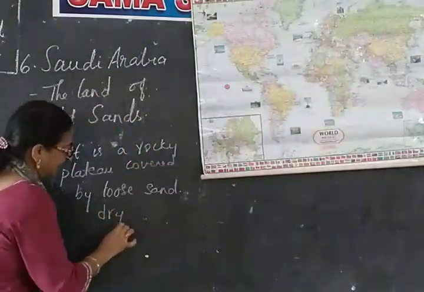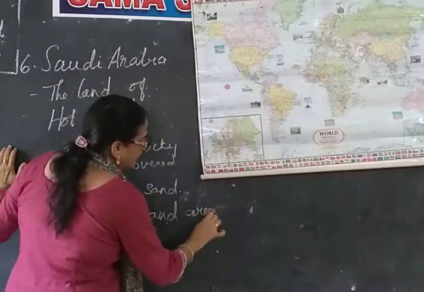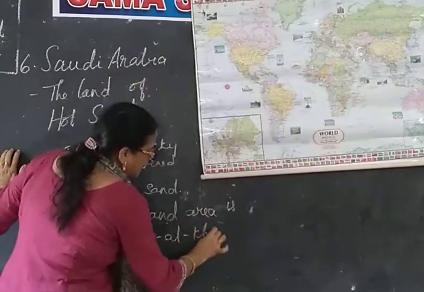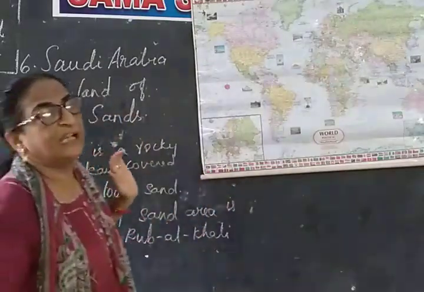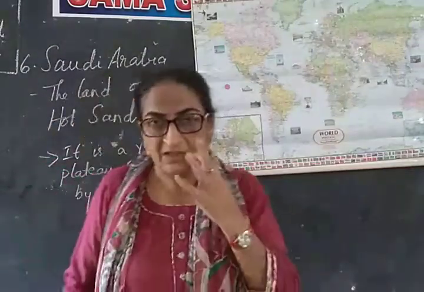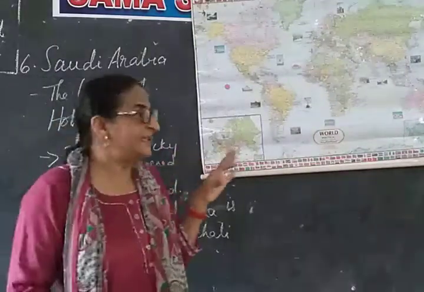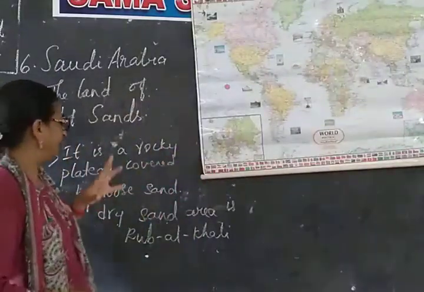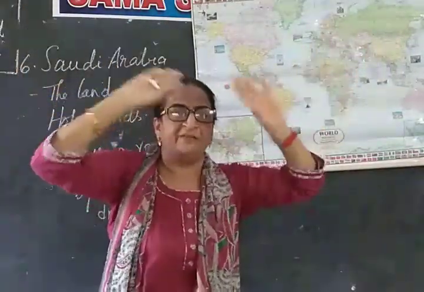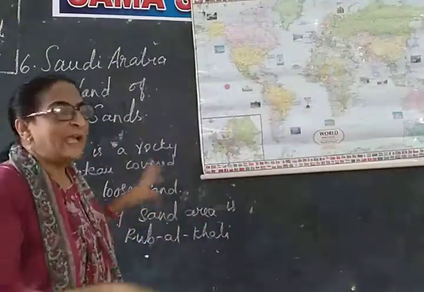Dry sand area is Rabbal Khali. The meaning is empty area. So this is a large rocky plateau. How is the land of Saudi Arabia? It is a rocky plateau covered by loose sand. A large, very vast, very dry region is said to be the Rabbal Khali. Rabbal Khali means empty area.